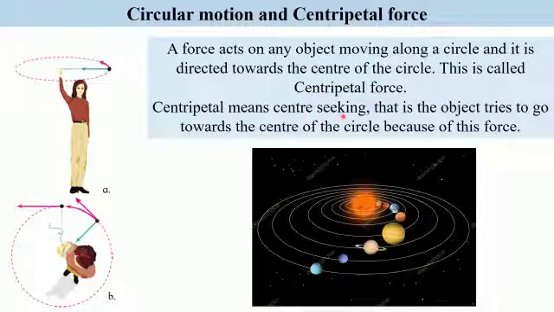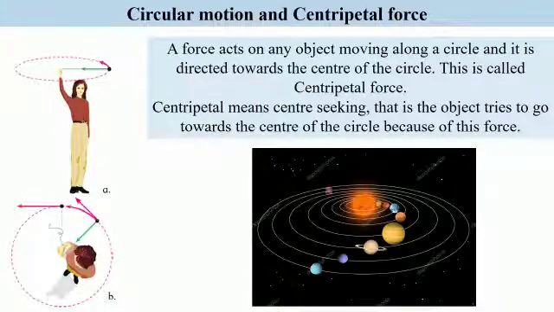Centripetal means center seeking. That is, the object tries to go towards the center of the circle because of this force. The stone will also try to go towards the center, but it doesn't happen just because it is moving in a circular path. So long as it moves in the circular path, it will not fall down, though the force is constantly acting on it.